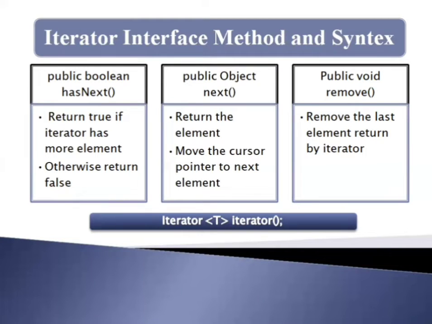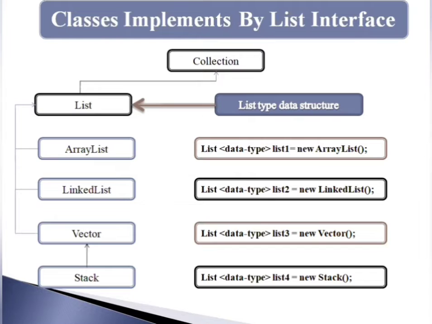Then I'm going to explain about the syntax of the iterator. So here I have written it as Iterator. Iterator is an interface type, and I provide a T for which type of object I want to iterate. Here iterator method is a method. So now I'm going to explain about classes implemented by the list interface.